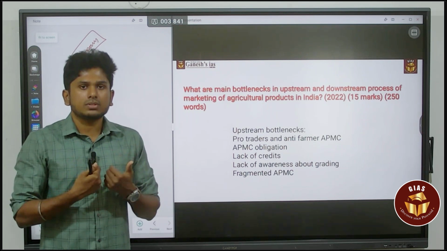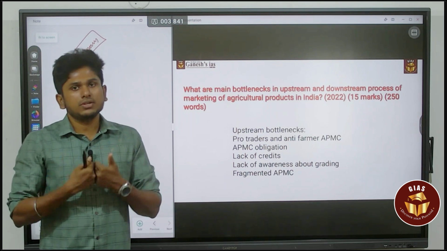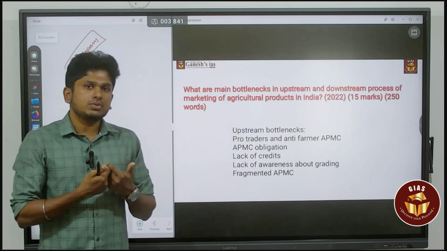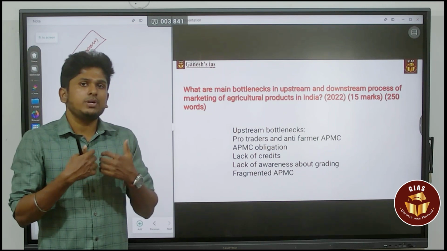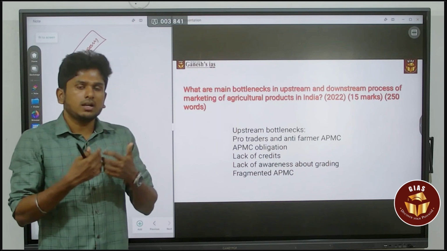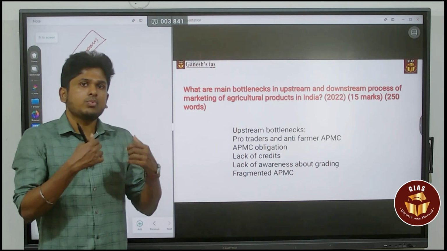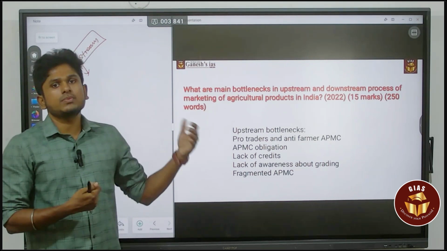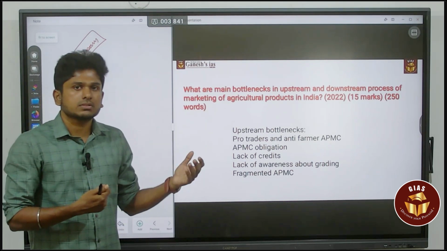The agri loans, that is the major issue. I can't get them. So I still need to be dependent on the APMCs, and that is also affecting my production, the upstream process.